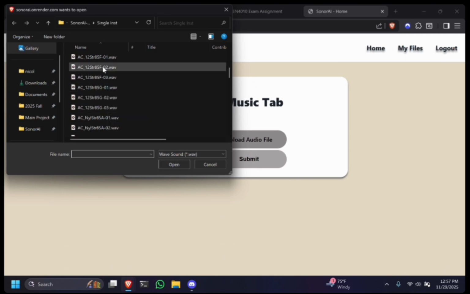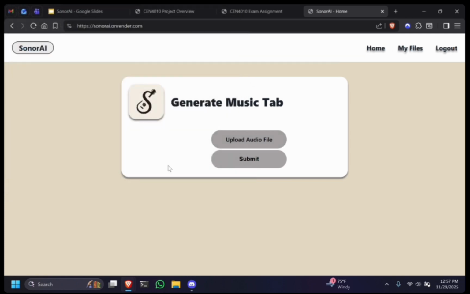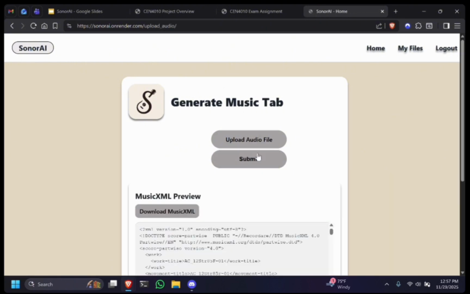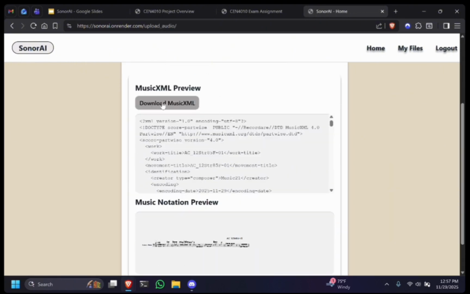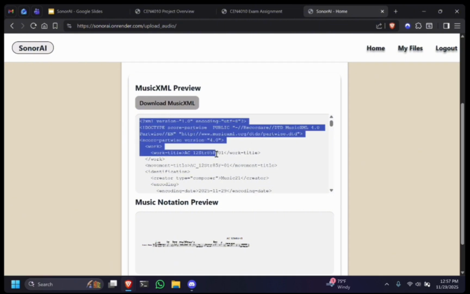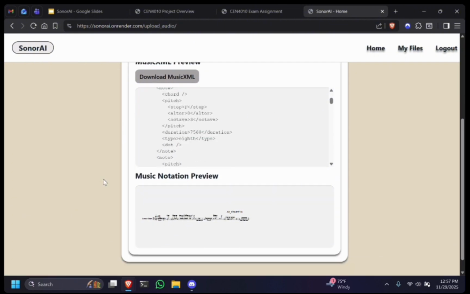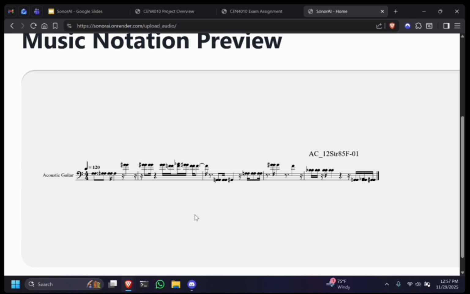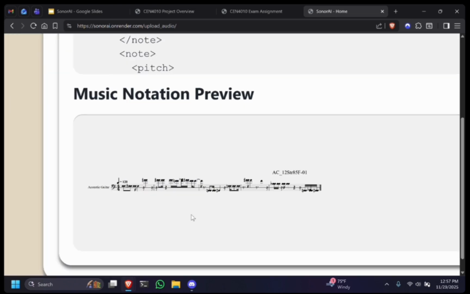I'll upload a different one this time and hit submit. Again, in under a minute, we should see this generated. Here, since we are signed in, we do have the download feature available. So there it is. We can also take a look at the raw code and once again, zoom in as needed and take a look at the sheet music.